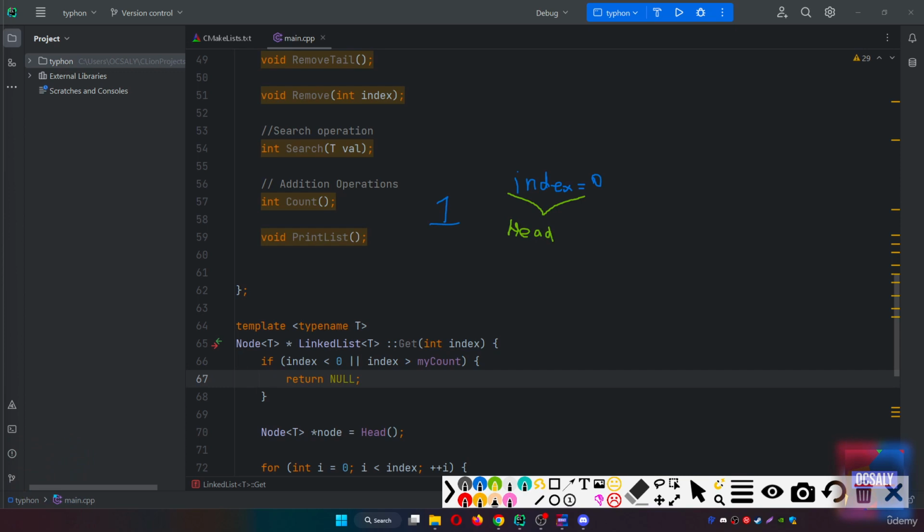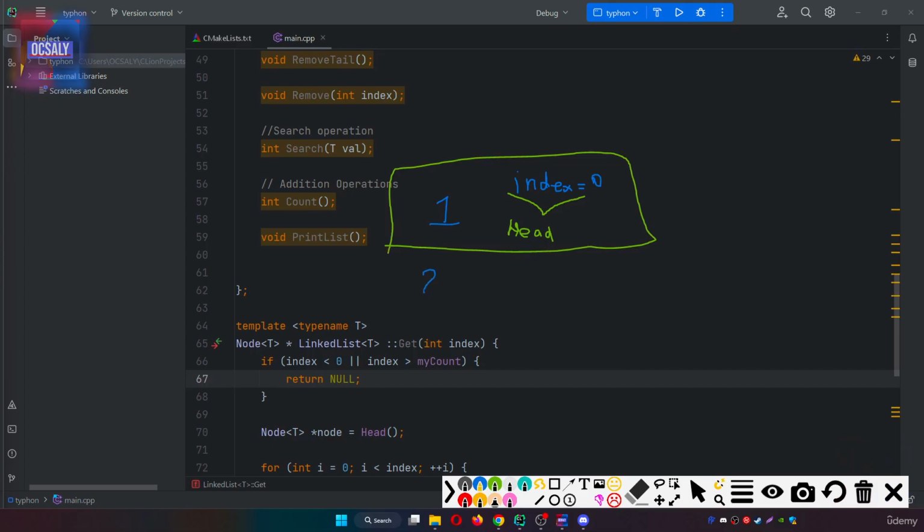This is the second case. The new item is added to an empty linked list.